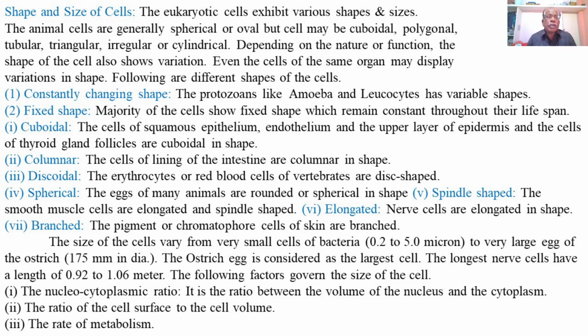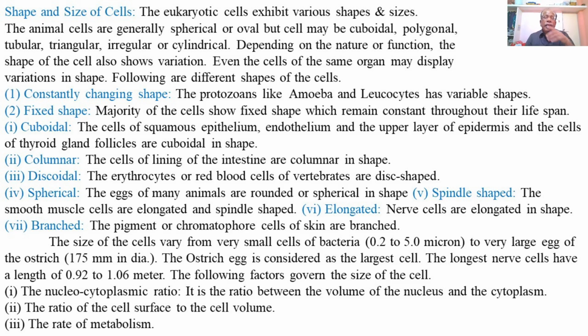Secondly, the ratio of the cell surface to the cell volume, and thirdly, the rate of metabolism. It is quite obvious that if the rate of metabolism is higher, the cells have a larger size, and if cells have less activity or a lower rate of metabolism, ultimately the size of the cell will be small.